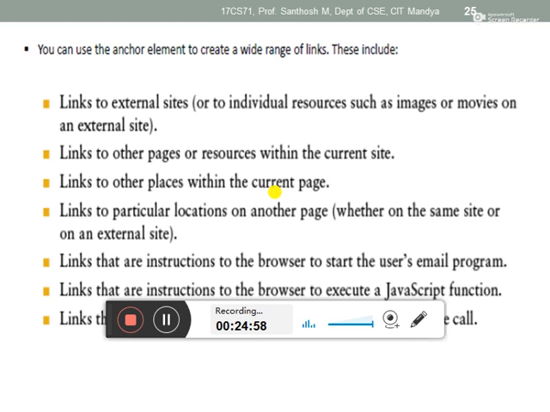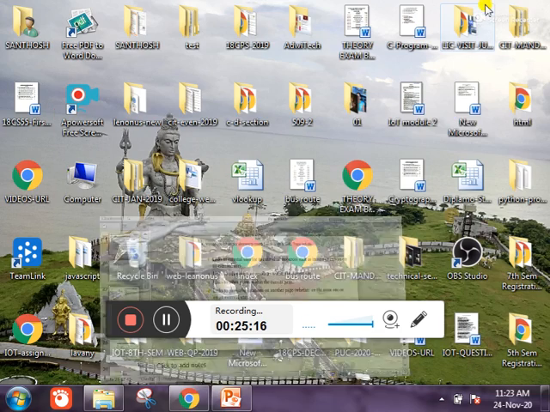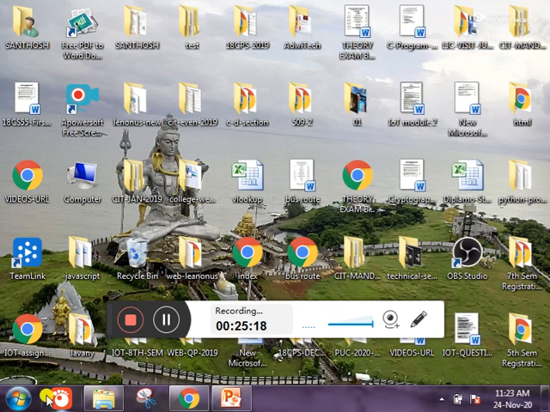How to email? For emailing we can use mailto. We need to attach mailto in the href. That will redirect to whichever email software is on your local machine. For that software it will redirect. Wait, I will show you. Now I open Notepad.